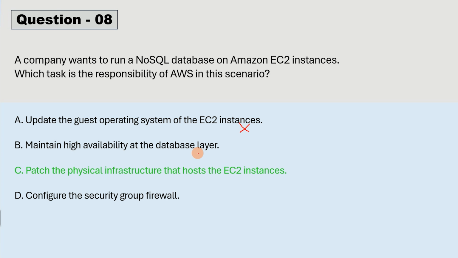Maintain high availability at database layer. Maintaining high availability is the responsibility of AWS, but it is asking at database layer, so it is the responsibility of the customer only. And configure the security group firewall. So configuring security group firewall, NACL, route table, and any OS level firewall also is the responsibility of the customer, not of AWS. And I can show you the shared responsibility model as well if you want.